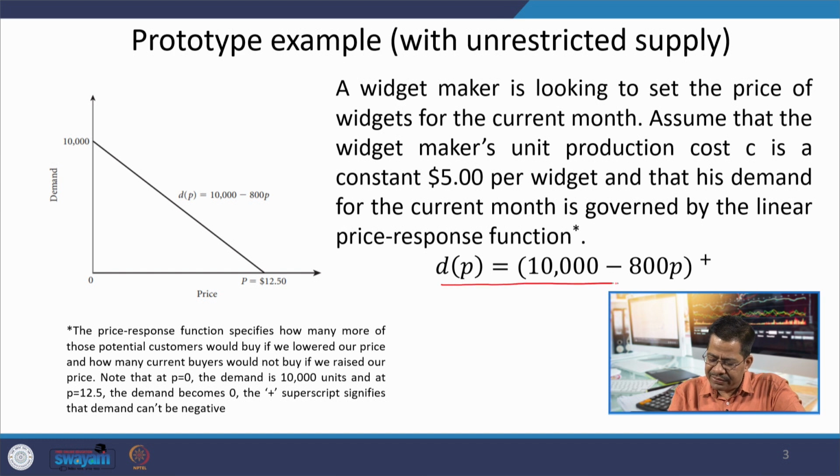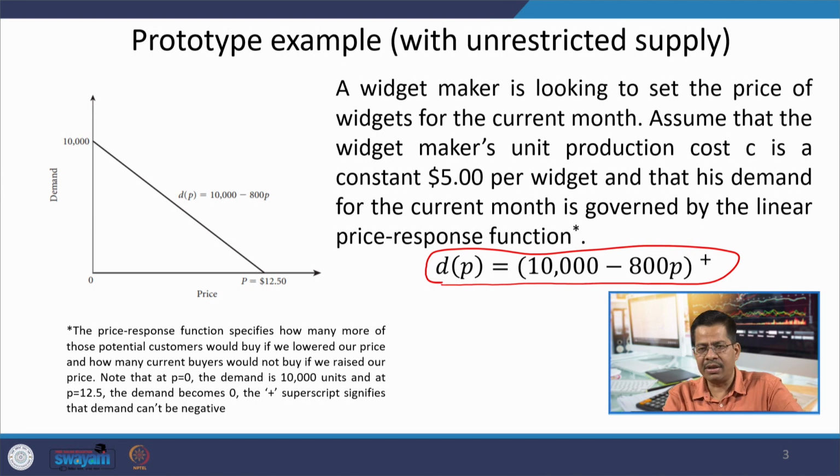That price response function is represented by the equation d(p) = (10,000 − 800p)⁺, with this superscript plus. This price response function specifies how many potential customers would buy this product.